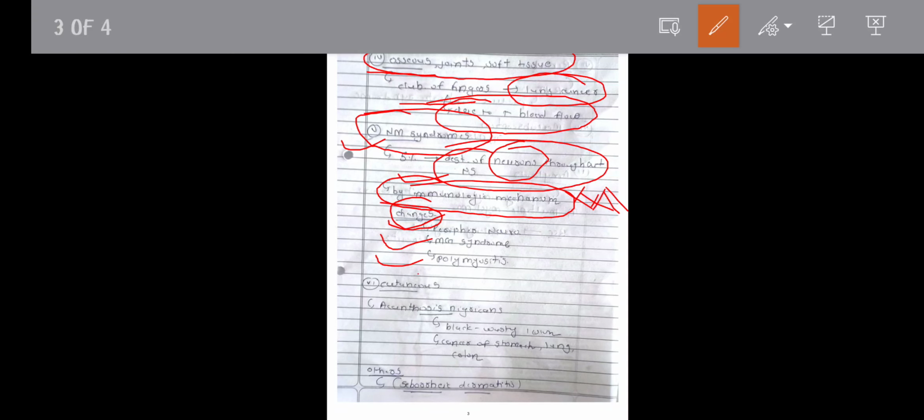Now, what is in cutaneous syndrome? Cutaneous syndrome is characterized first by acanthosis nigricans. There are black warty lesions in the axilla and groins. They appear following the course of cancer of stomach, large bowel, and lung. Other than acanthosis nigricans, another is seborrheic dermatitis.